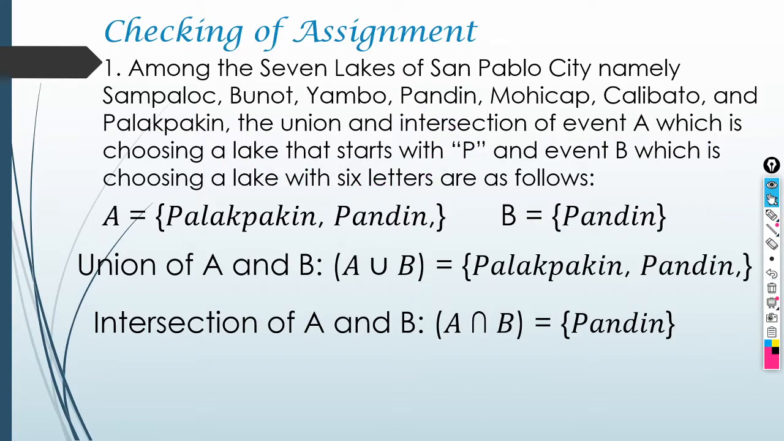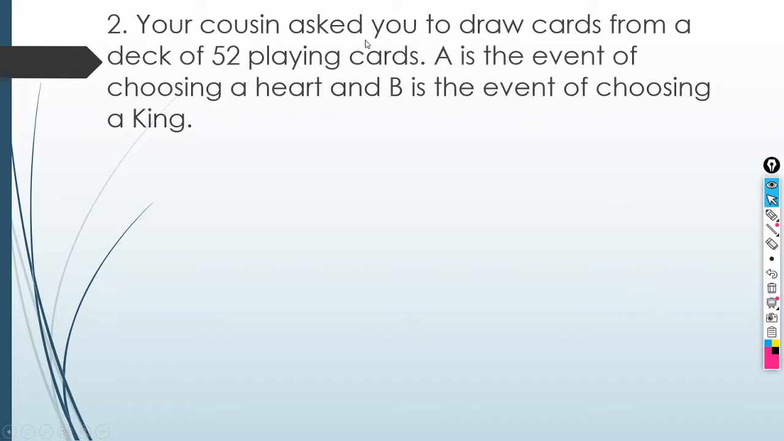So to continue, let's proceed to the second question. Your cousin asked you to draw cards from a deck of 52 playing cards. A is the event of choosing a heart, and B is the event of choosing a king. So event A is choosing a heart, and event B is choosing a king.